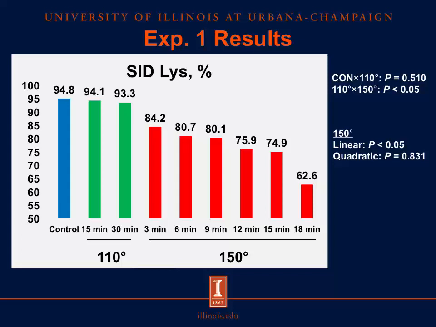So if we look at the digestibility of lysine here, and we compare our control treatments versus our low temperature treatments, we see that there's no significant difference in the digestibility of lysine at this level of temperature and at these time periods. And then if we compare our low temperature to our high temperatures, we see a decreased digestibility of lysine in our high temperature treatments. And then if we look within our high temperature treatments, as time increases, we see a linear reduction in the digestibility of lysine. And so it becomes quite easy to see a trend here.